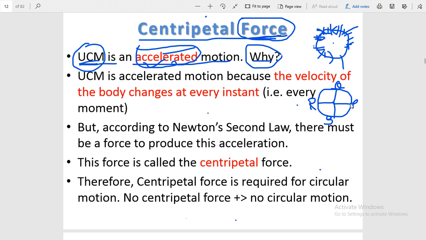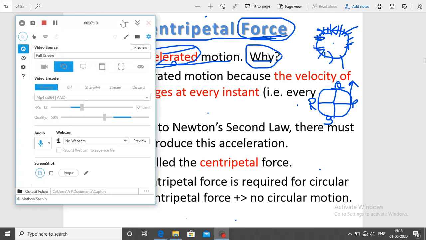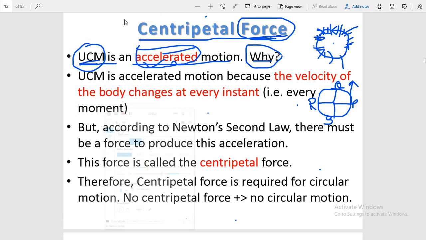So at point P, velocity of the particle is along the y-axis. Okay, this is along the y-axis. So students, you can see here, on this circular track, if the particle is moving in uniform circular motion, it means the speed at point P must be equal to point Q, must be equal to point R and must be equal to point S. It means rate of change of speed is zero in this motion, but velocity is not the same at each point.